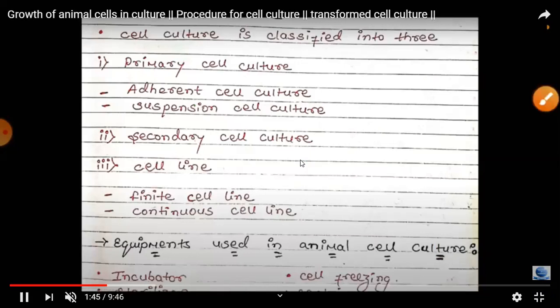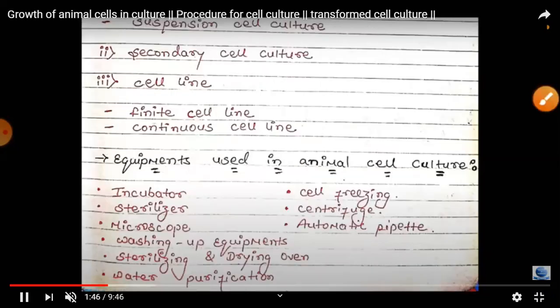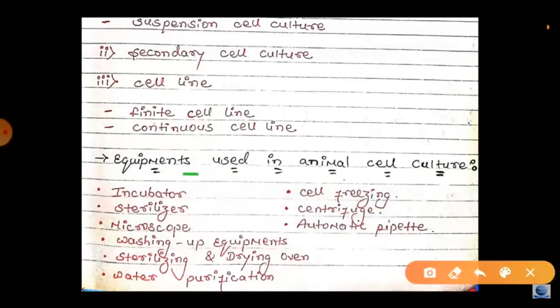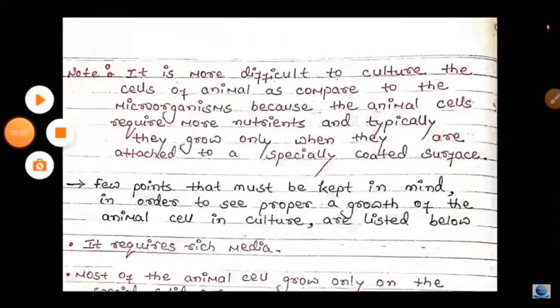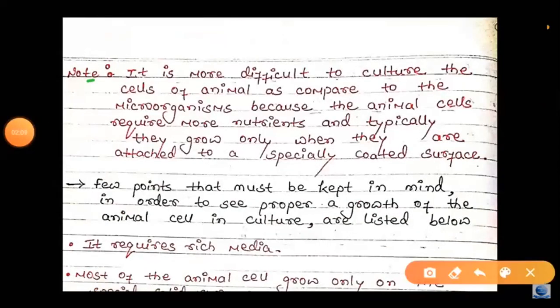Next one, equipment. Which equipment do we use for animal cell culture? First one, incubator, sterilizer, microscope, washing up equipment, sterilizing drying oven, cell freezing, centrifuge, automatic pipette. So these are all the equipment which are used for the experiments of animal cell culture.